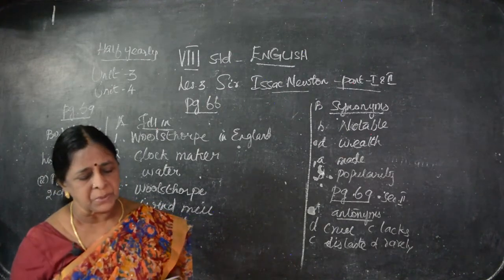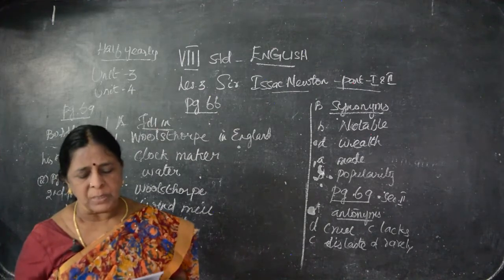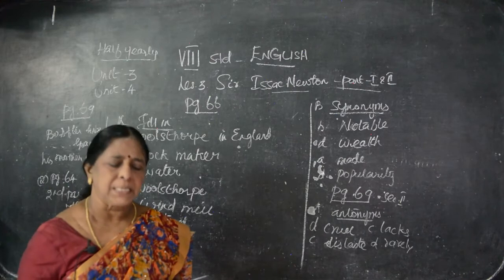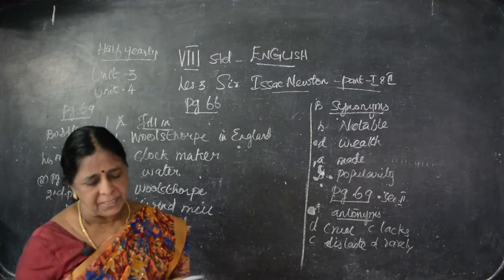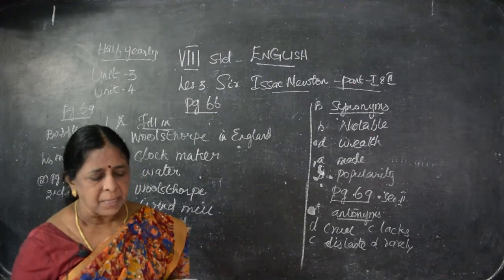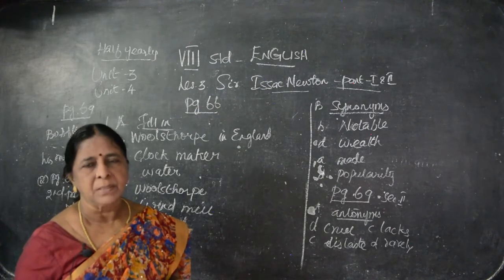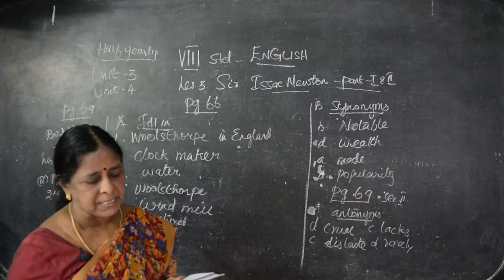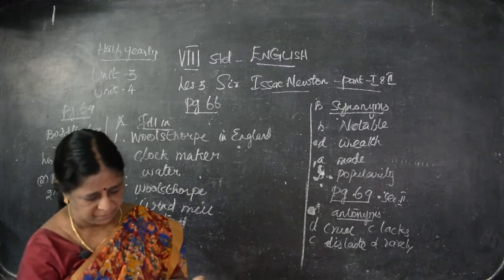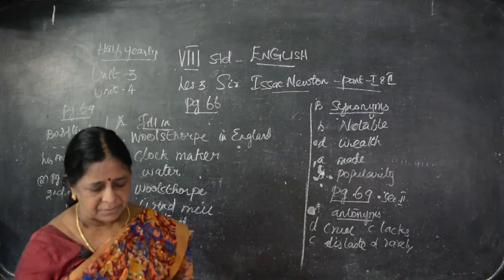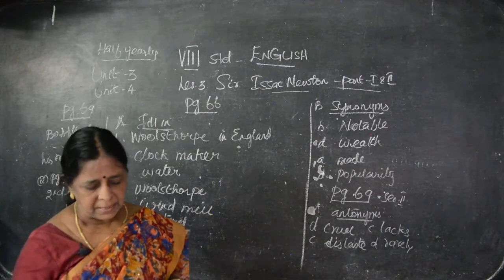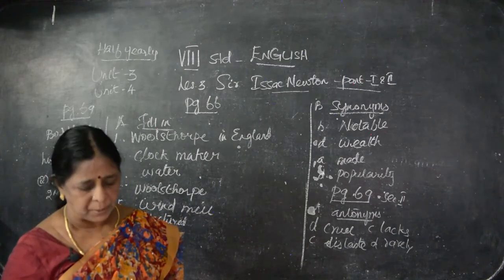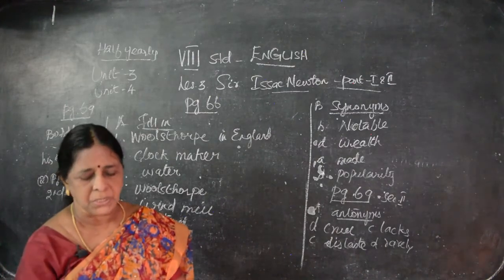Okay, children, so how many questions again? First one again: who was taking care of Newton after his father's death? I told you to mark the answer from the question itself. After his father's death, his grandmother was taking care of Newton. What did Isaac manufacture at his young age? It's on page number 64, I said, second paragraph, seventh line. He manufactured a set of little tools and saws of various sizes. Close the brackets. Clear? Both the questions are clear for you.